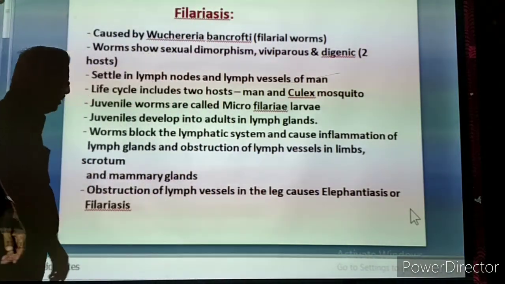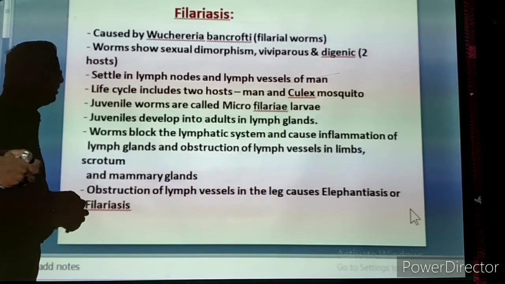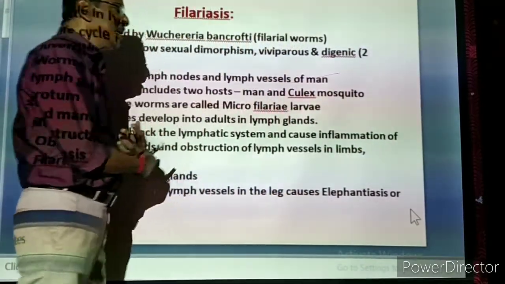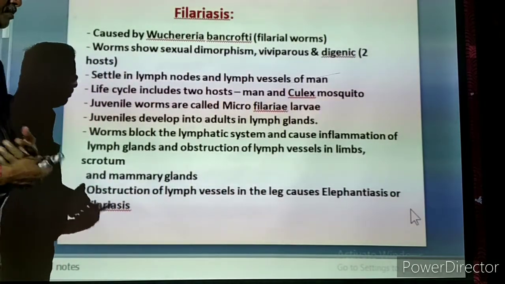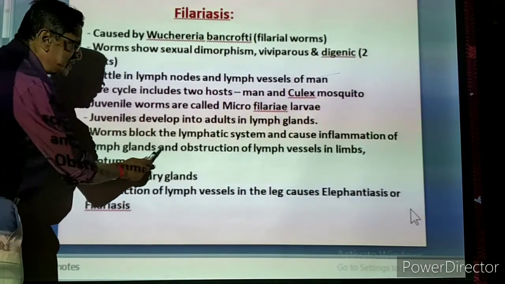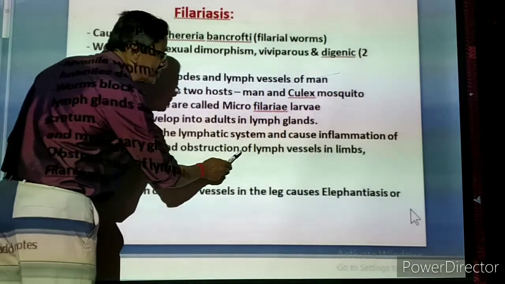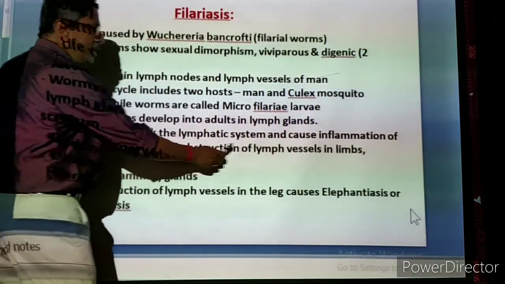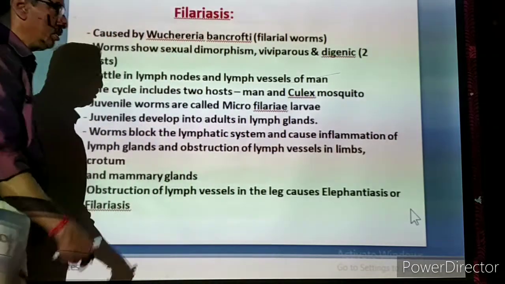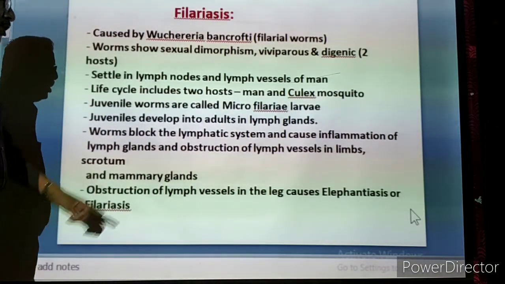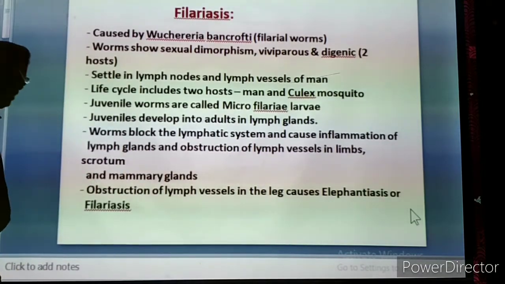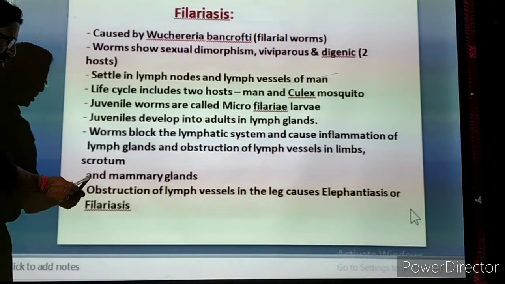Inflammation means severe pain wherever they are blocking. Actually, inflammation is a medical term. We can say severe pain of lymph glands and obstruction of lymph vessels. Obstruction means blockage. Blockage of lymph vessels in the limbs, particularly hands and legs. Not only limbs, but also the scrotum and the mammary glands in females. These are the places where the obstruction will be there.